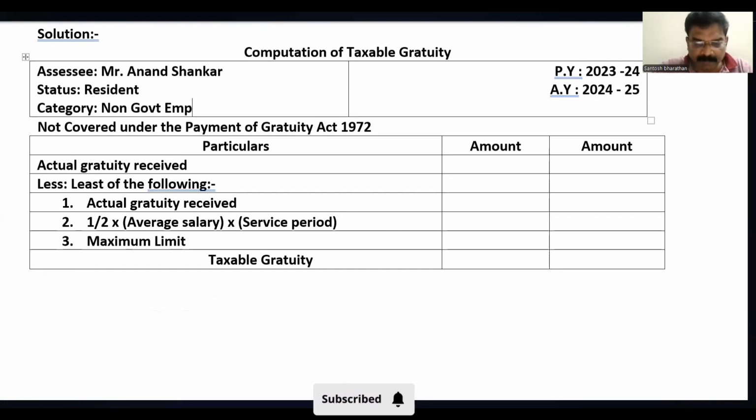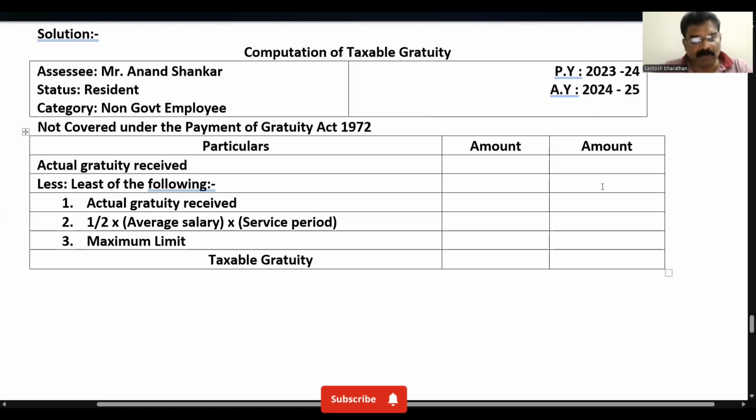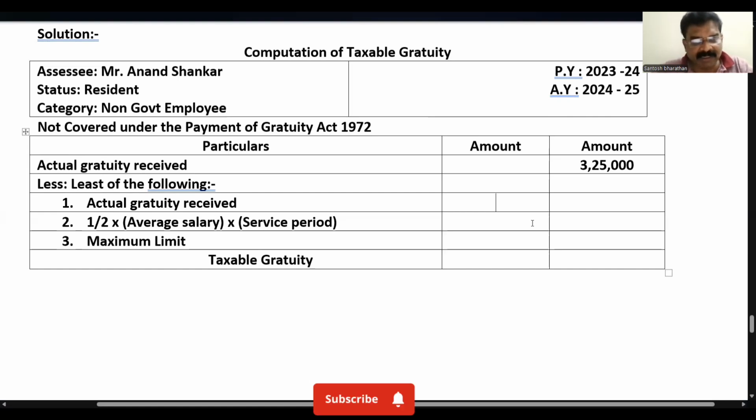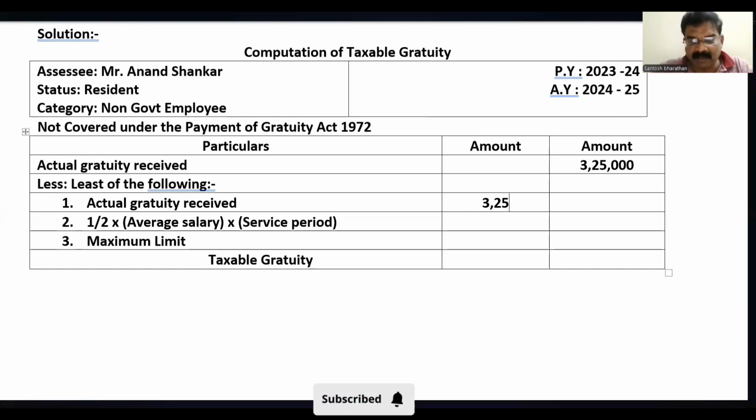Non-government employee. Previous year 23-24, assessment year 24-25. Actual gratuity received will be the same amount, 3,25,000. Less: least of the following. The actual gratuity received is 3,25,000. 3,25,000 off into average salary.